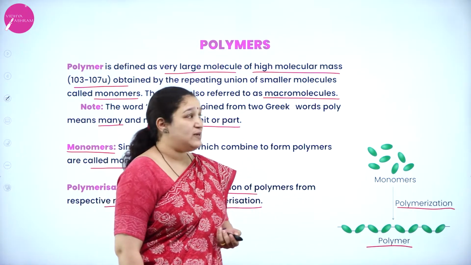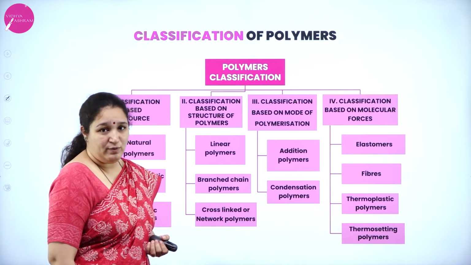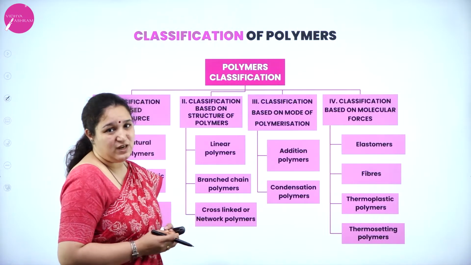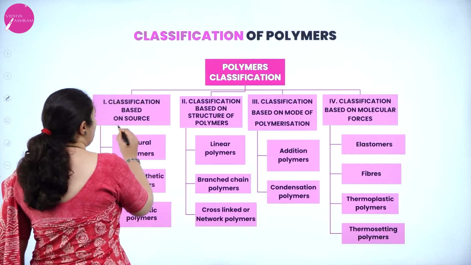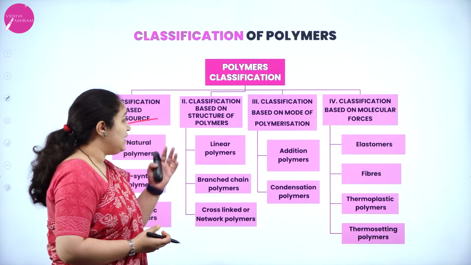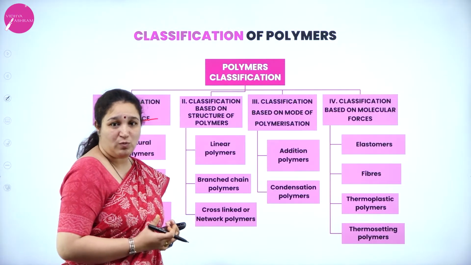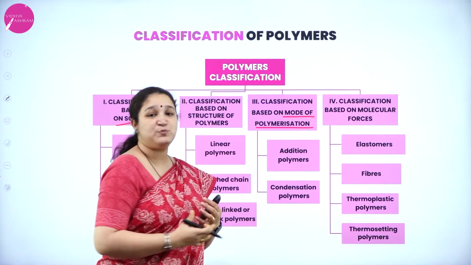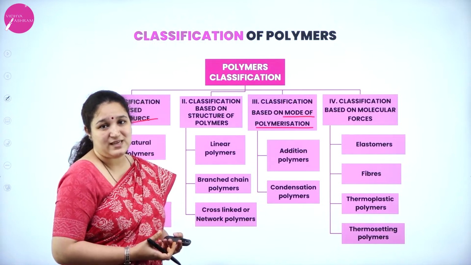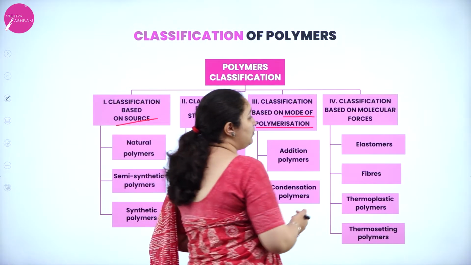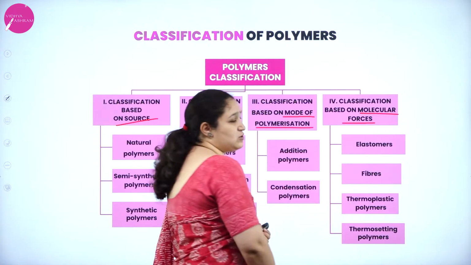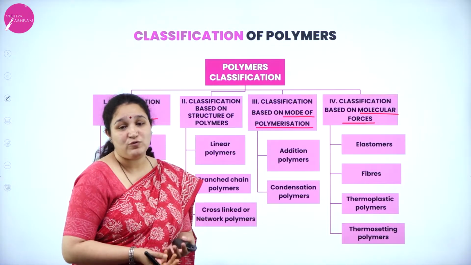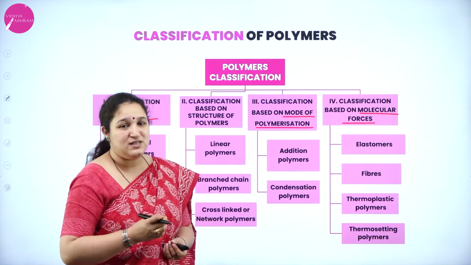Next we'll see the classification of polymers. There are different modes of classification. First one is based on source, that is, from where it is obtained. Second is based on the structure of the molecule. Third is based on the mode of polymerization, that is, which type of polymerization takes place. And the fourth one is based on molecular forces, that is, what kind of bond or force is present between the molecules.